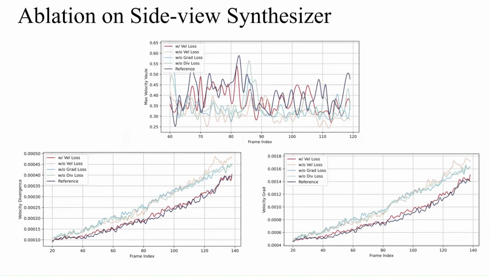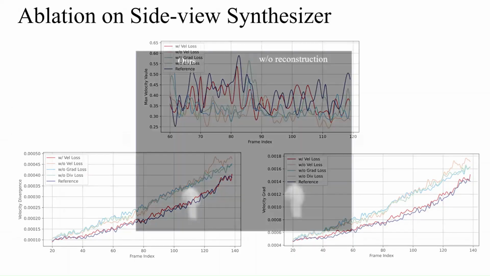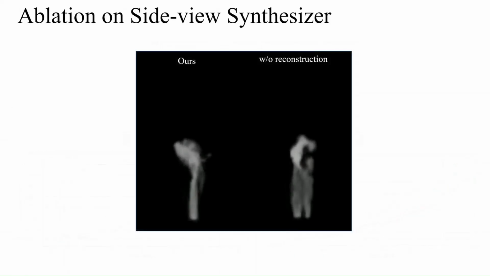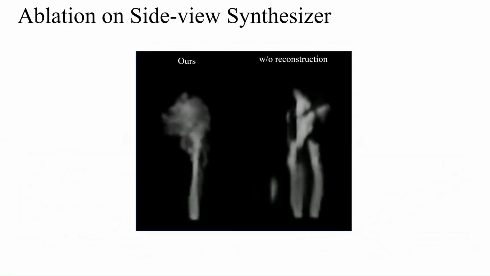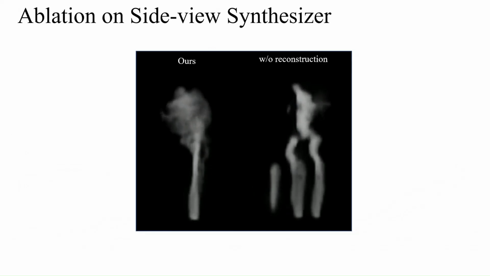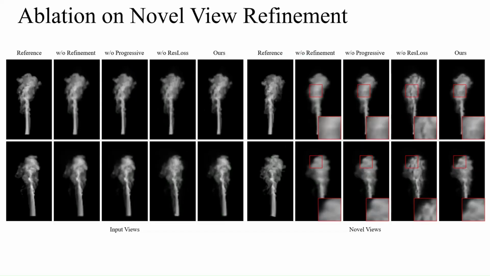Comparison of the maximum values, divergence and gradient of reconstructed velocity fields by the side view synthesizer with different loss functions at various time steps. Qualitative results at the 80th time step from the ablation study on using rendered images of the reconstructed density field as input for the side view synthesizer. If the side view synthesizer is not provided with these rendered images during training, it is unable to utilize such physical process information during inference. These images show the ablation on novel view refinement.